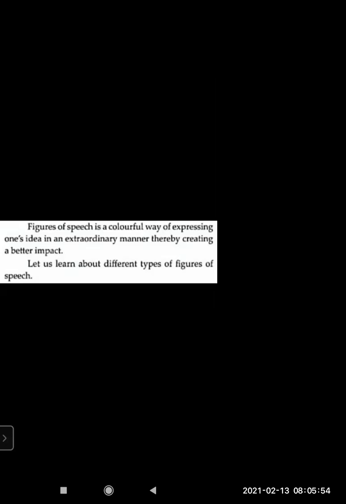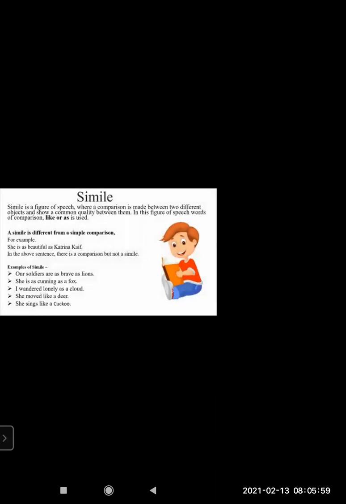Let us learn about different types of figures of speech. We'll start with the first one. On the screen, you can see simile. Simile is a figure of speech where a comparison is made between two different objects to show a common quality between them.